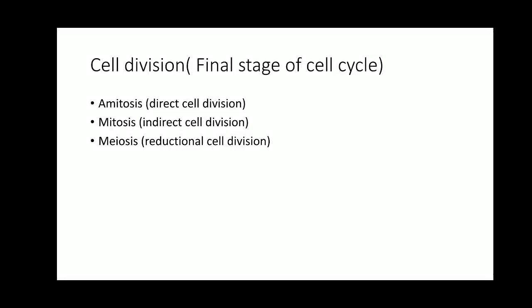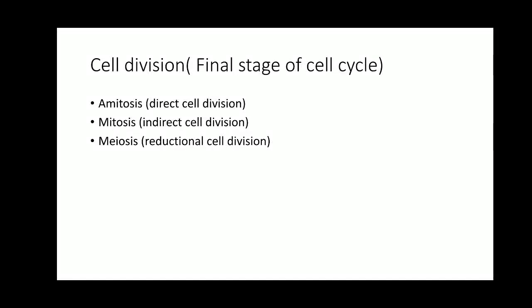Why? Meiosis can also be considered indirect cell division. There also the nuclear envelope first disappears and reappears in later stages, and the chromosome number is reduced to half of the parental chromosome number, and therefore it is considered a reductional cell division. Now in our study we are focusing on two types of cell division, mitosis and meiosis. Mitosis and meiosis are what we are concentrating on in our discussion today.